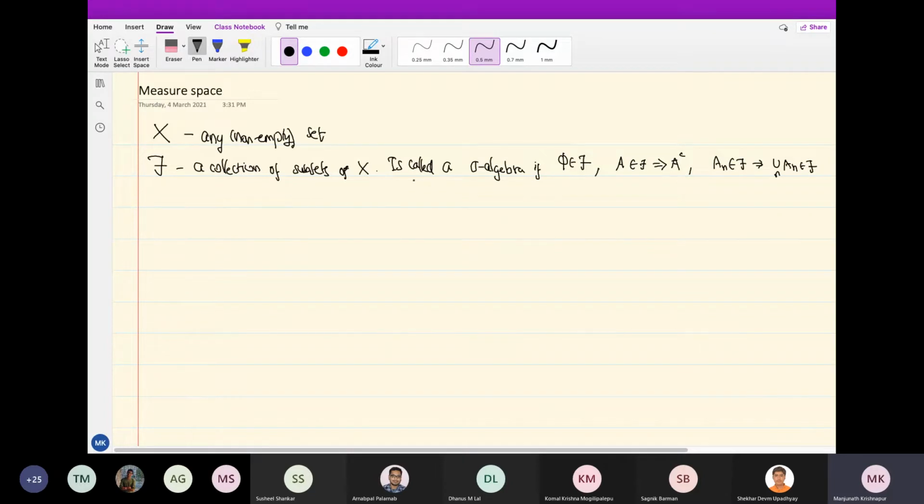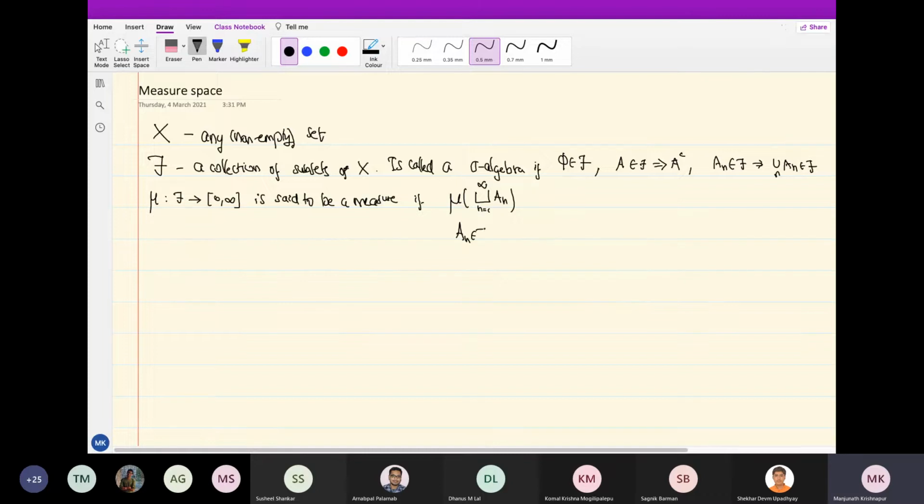Okay. So this is what a sigma algebra is, and then a function mu from F to [0, infinity]. It's always some non-negative function, but it could take the value plus infinity also. It is said to be a measure if you take any countable collection of pairwise disjoint sets.